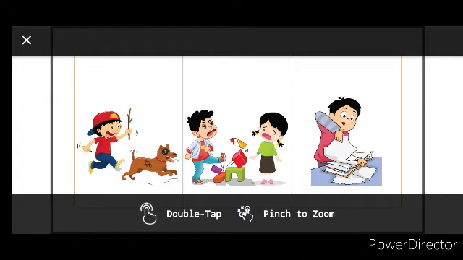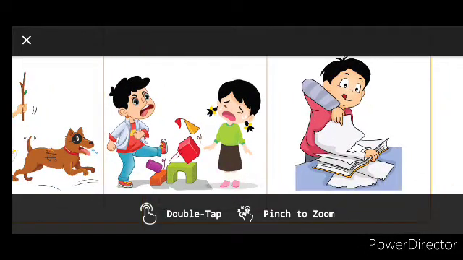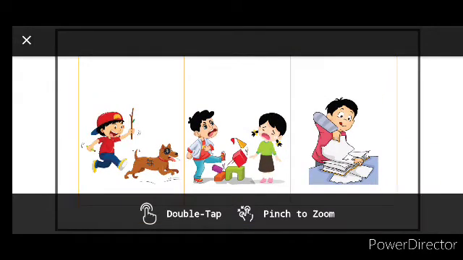The third one, you see the boy is happily opening one nice notebook and he is tearing the papers. So when you see that, you are not the one doing that, you are seeing that, how will you feel? You will be happy or sad or angry or jealous, or what type of emotion you will have, that you can draw. Just draw a circle, keep 2 dots as eyes, and you can show smiling or angry or crying. Try to do that, or else you can write simple words: happy, sad, angry.